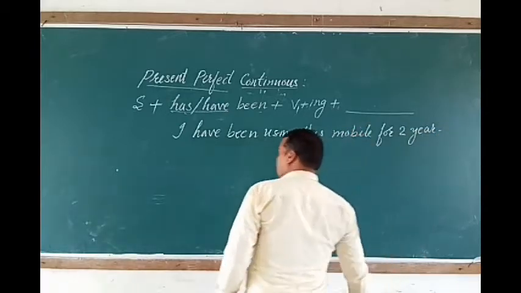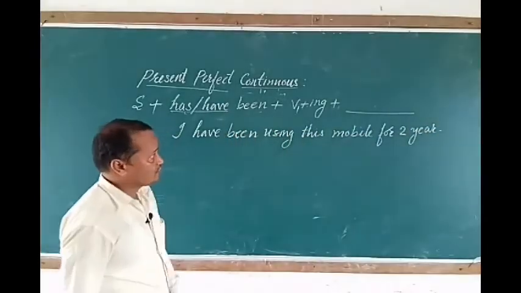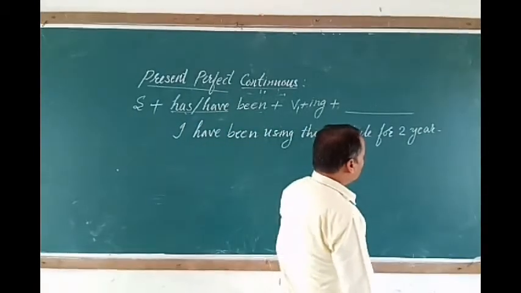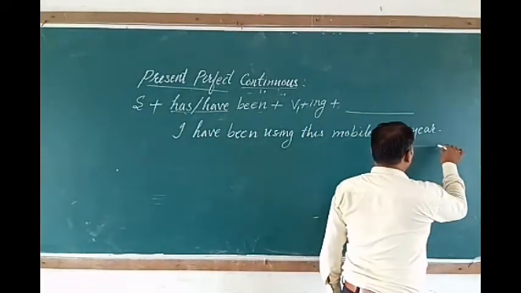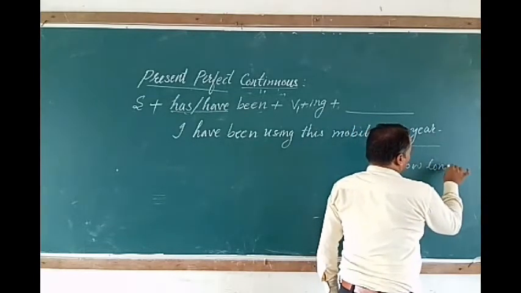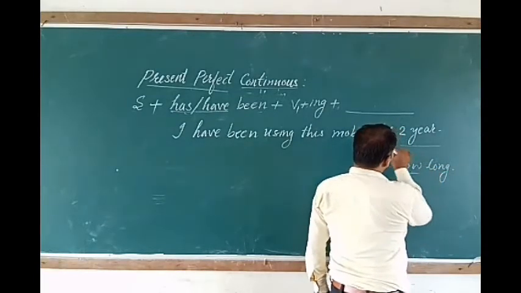For 2 years I have been using this mobile phone. The question arises, how long? How long? And the answer is for 2 years.